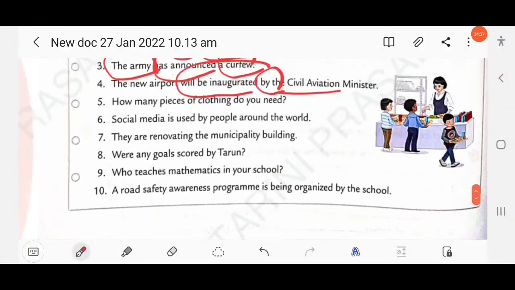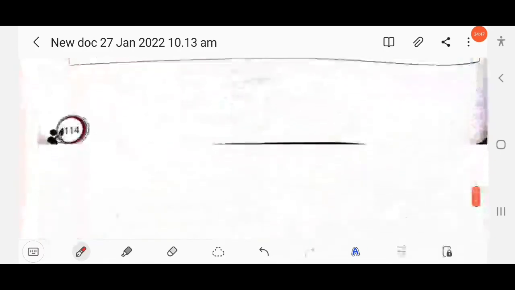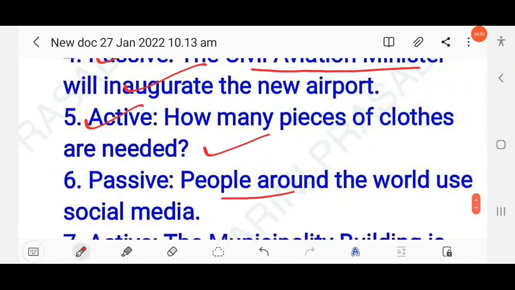Then next here, social media is used by people around the world. So this is written in passive voice, by people, and tense simple present. So here you have to change into active voice. People around the world use social media. This is written in active voice.